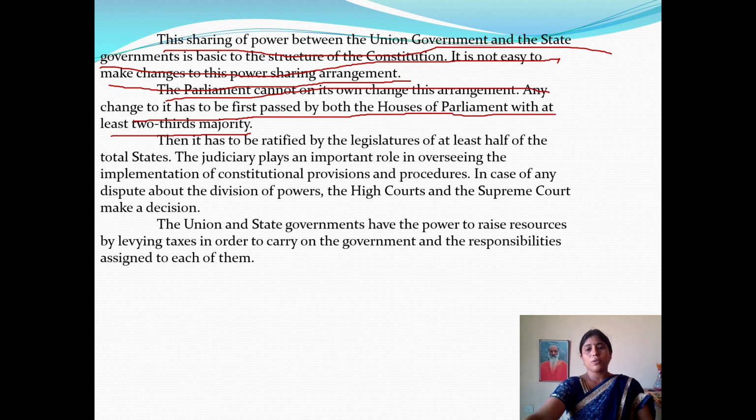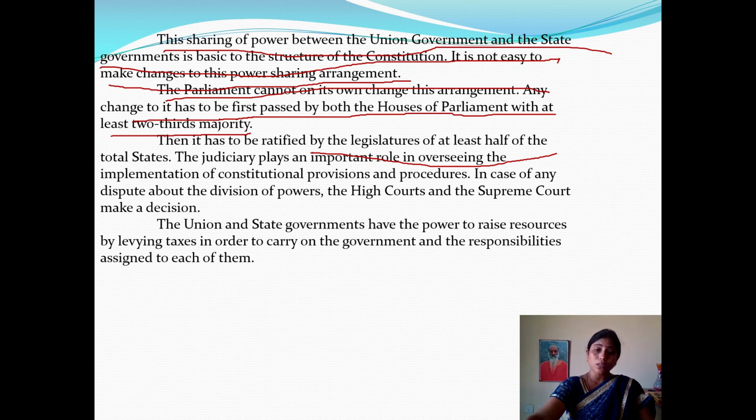Two-third. A minimum two-third majority is needed to pass any bill and to make the bill an act. Then it has to be ratified by the legislature of at least half of the total states.